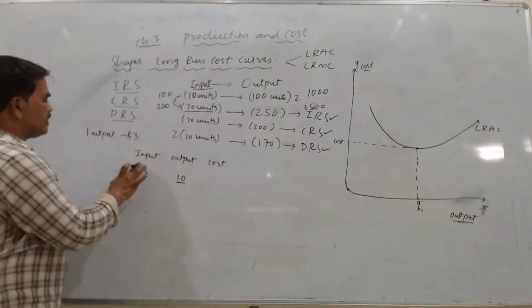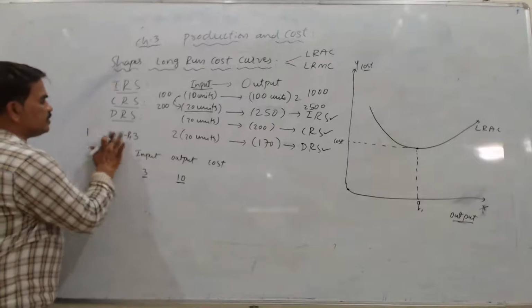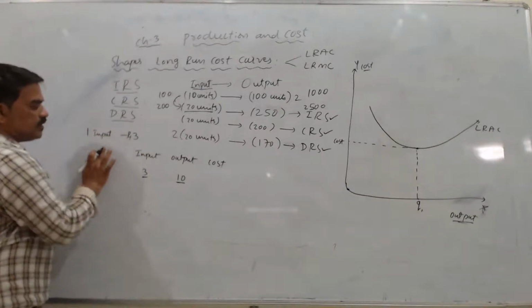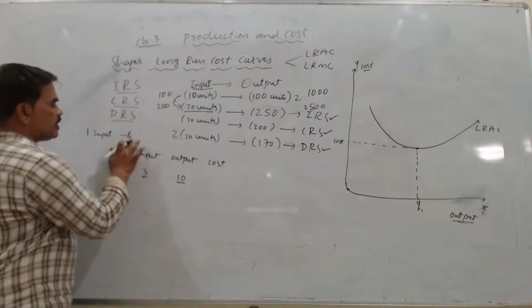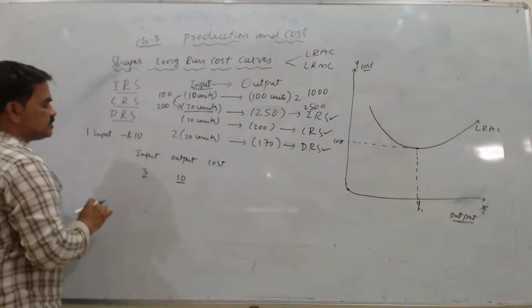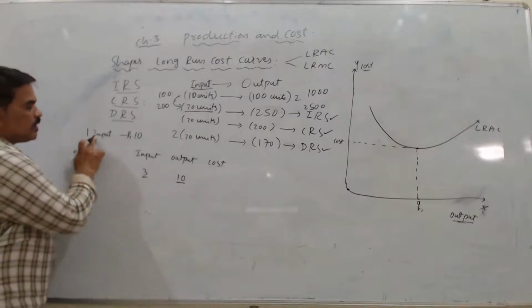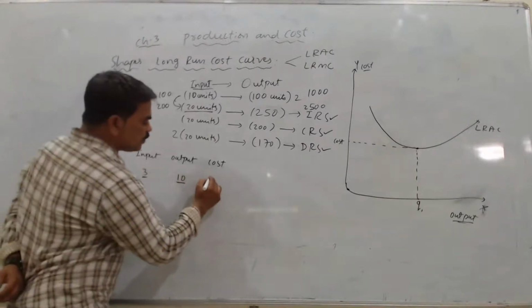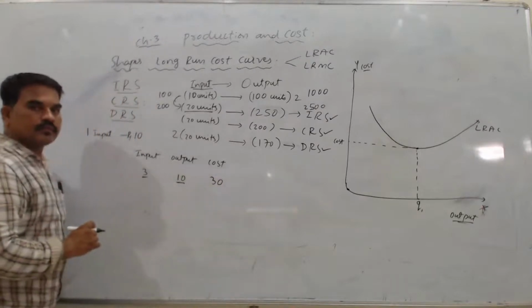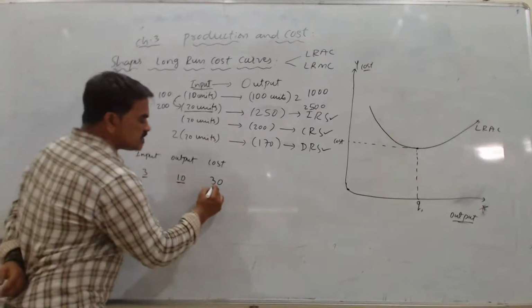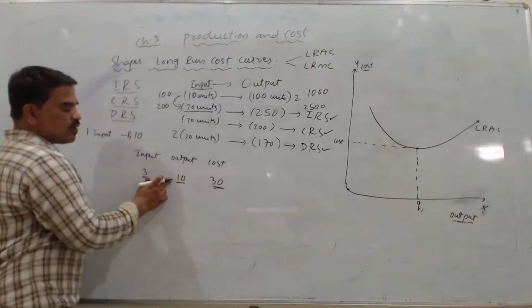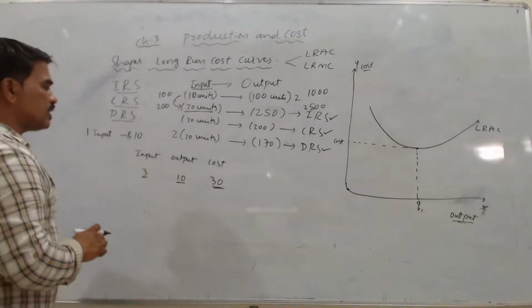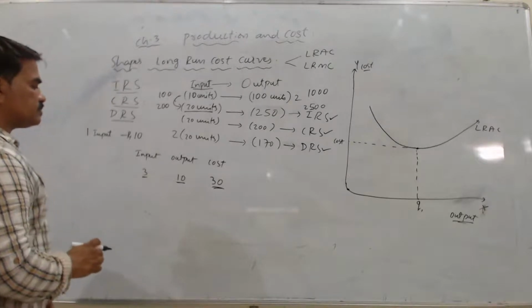So I can say this way, for one input I'm spending 10 rupees. Okay. So for one input 10 rupees, for 3 inputs how much is it? 30 rupees is my cost. Correct? 30 rupees is my cost and total output how much I am getting? 10. Okay na? So now ಇವಾಗ